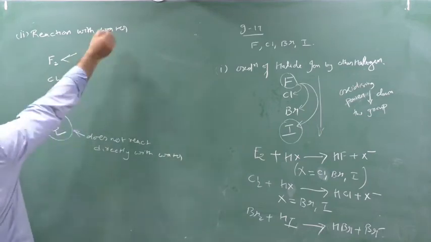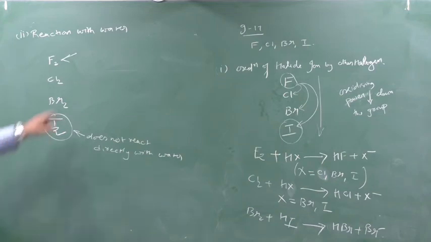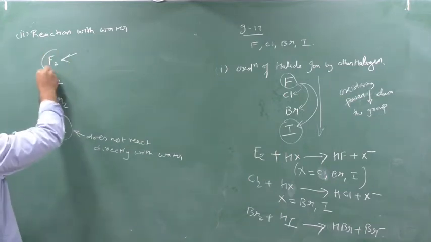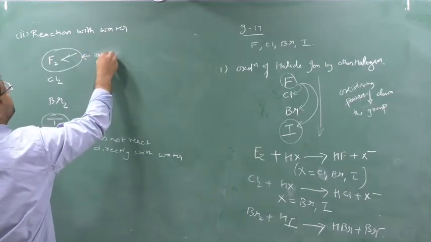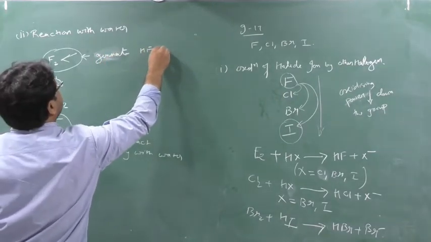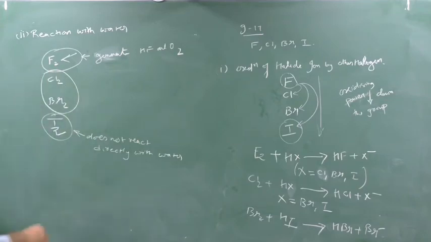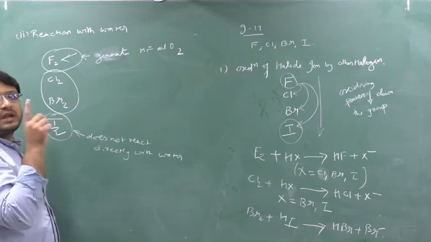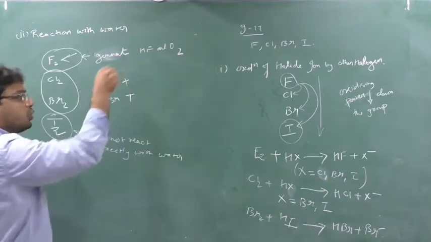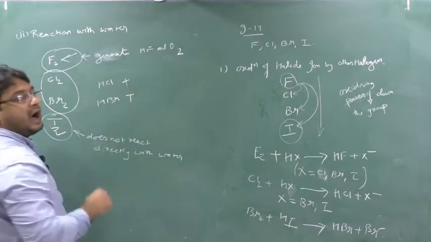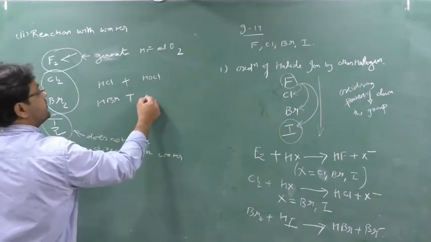When fluorine reacts with water, it will generate only hydrofluoric acid and oxygen. See, this is an exception. When fluorine reacts with water, it will generate HF and O2, whereas water will also react with Cl2 and Br2. When water reacts with Cl2 and Br2, it will generate HCl and HBr, but it will not generate O2. Instead of O2, they will generate oxo acid. For Cl2 it will generate HOCl and for Br2 it will generate HOBr.